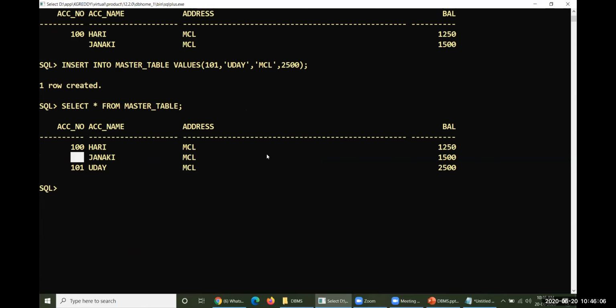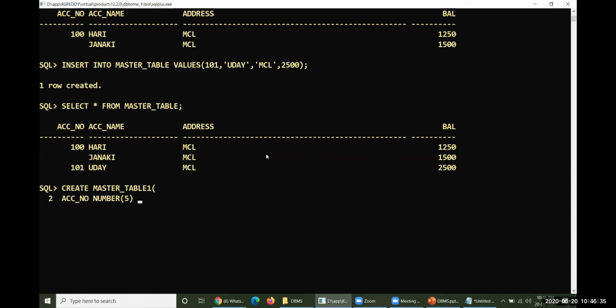So create table master_table_one. Let me take the specification here: ACC_NO, number of 5.